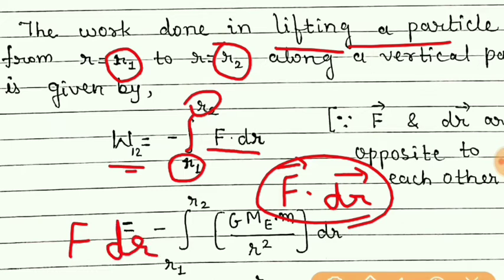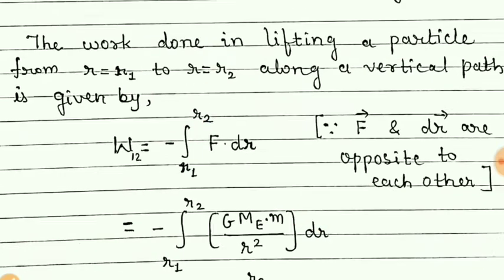But you can see here there is a negative sign. This negative sign is because the direction of the force and the displacement are opposite to each other. Let me show you from the figure.